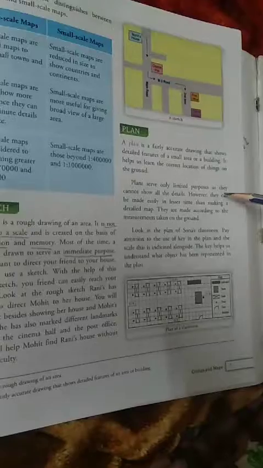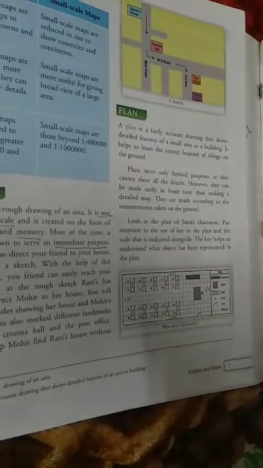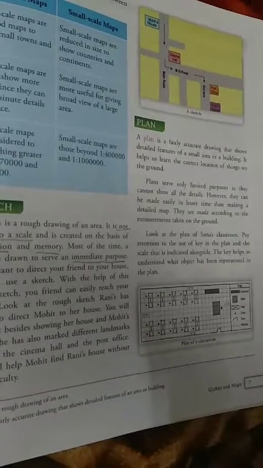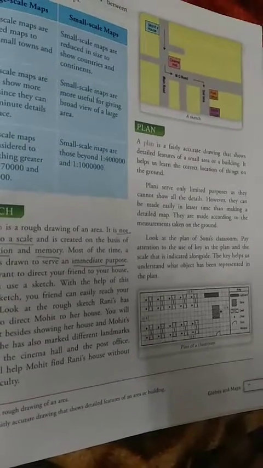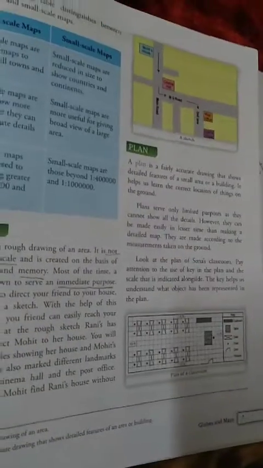However, now children, you see, plans are easier. They are easier to make than making a detailed map. Okay. So plans, we can make easily. It is easier than making a detailed map. And the plans are made according to measurements. On the same page, you can see the plan of a classroom.